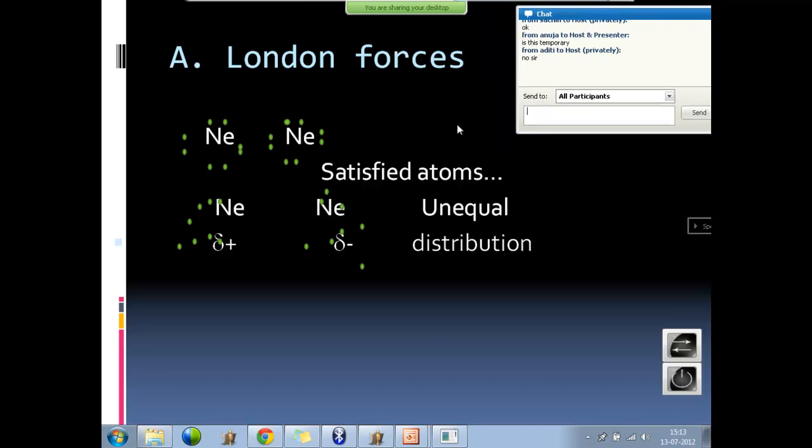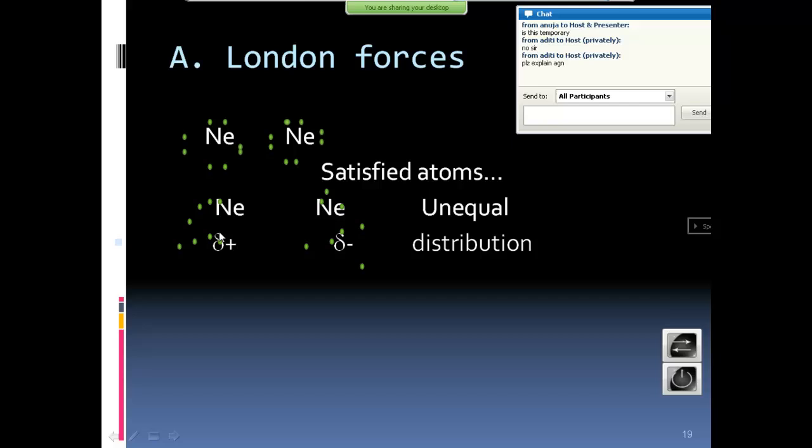Okay, let me go through it one more time. These two are neon atoms. They are inert and will not react with anybody. They are very happy. Now they have 8 electrons around them, equally shared. But electrons will never be static. They are always in random motion, moving with the speed of light.